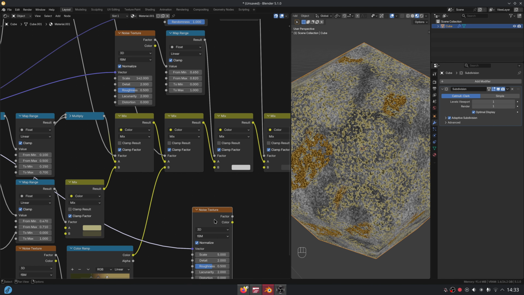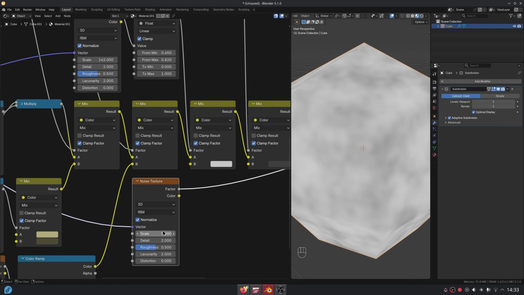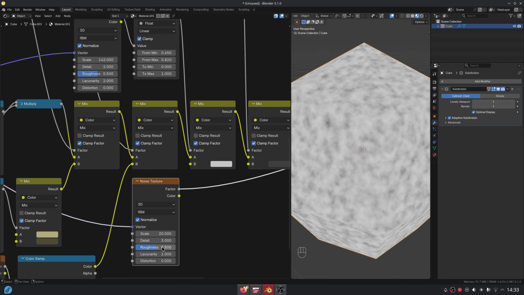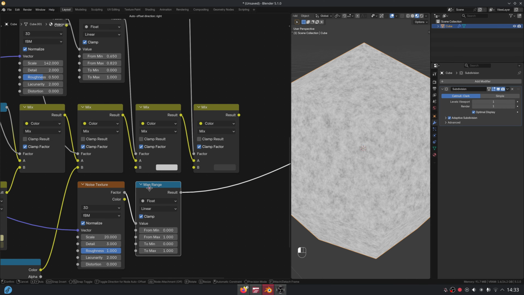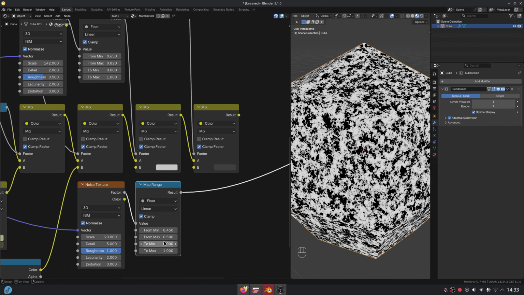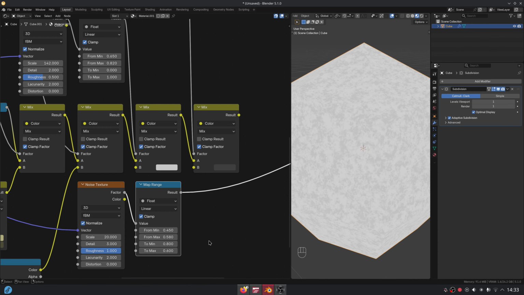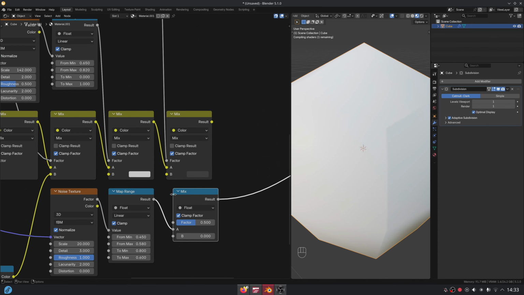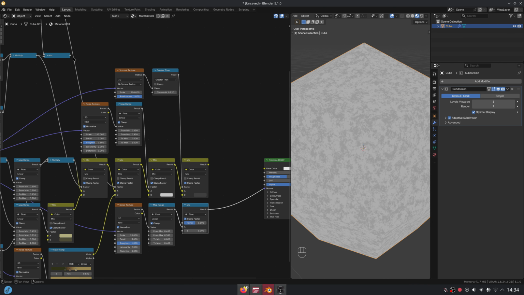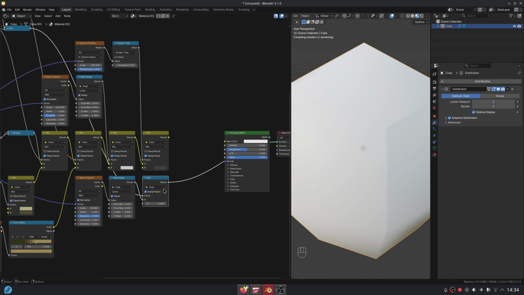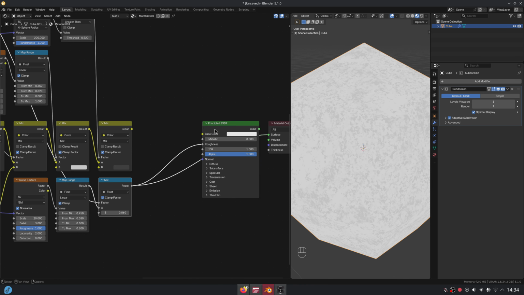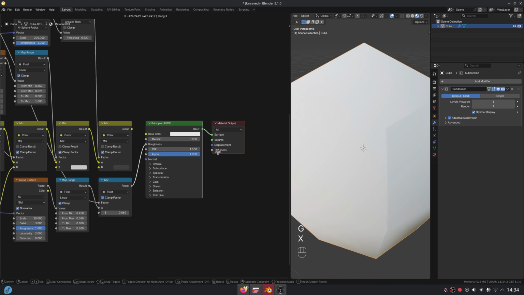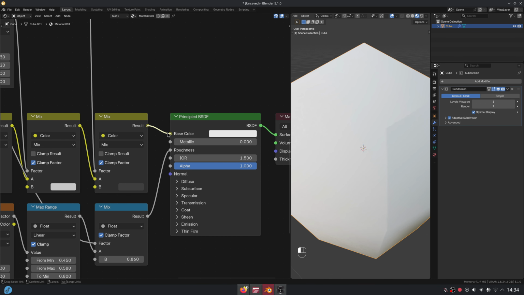Add a noise texture, and we determine the values by using a map range node. This will be used for the roughness of the rock material. Add a mix node and use the moss map as a factor. Finally, connect it to the roughness socket of the principled node. Also connect the color to the base color input.